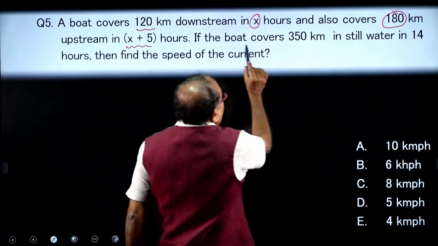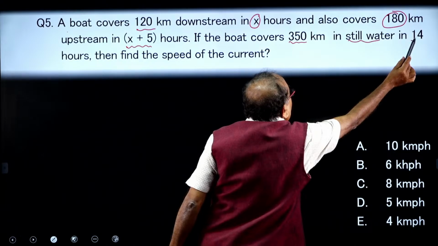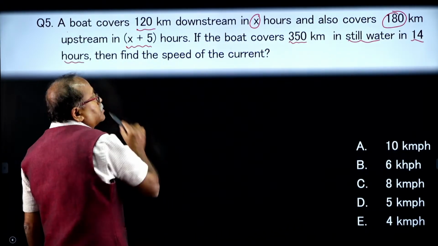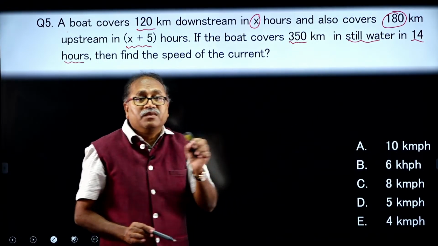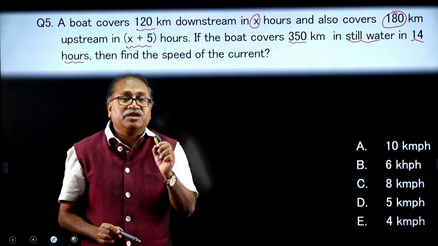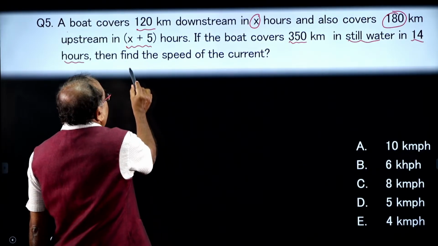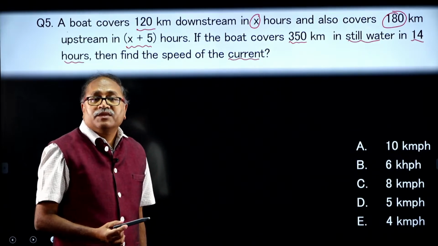The next one, if the boat covers 350 kilometer in still water in 14 hours. So, by using this 350 and 14 hours, I will be getting the speed of the boat. What is next? Then find the speed of the current. Yes.